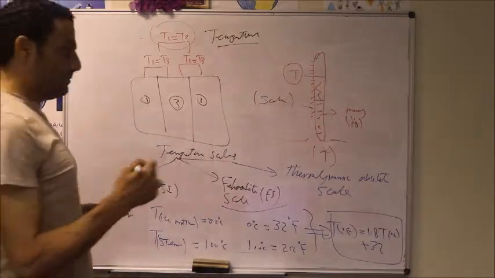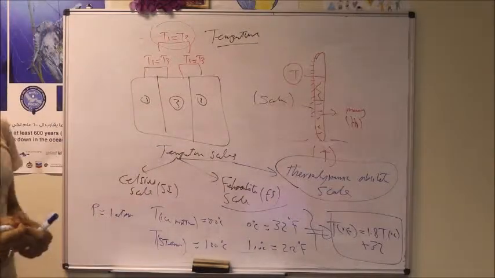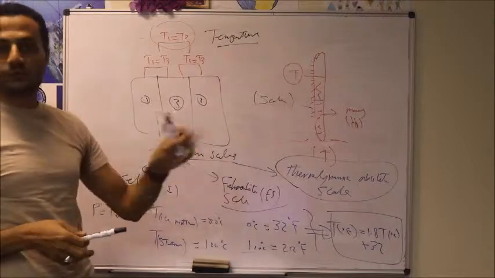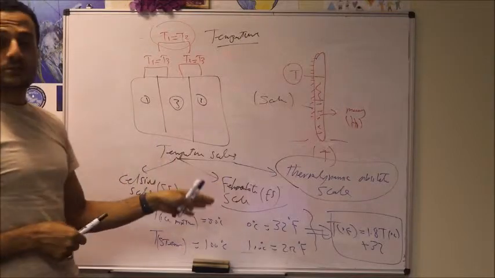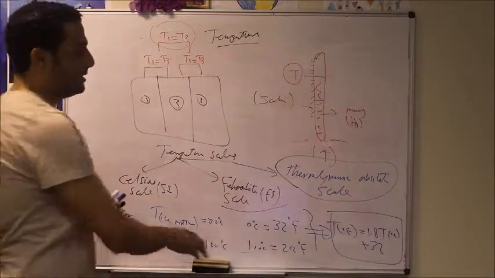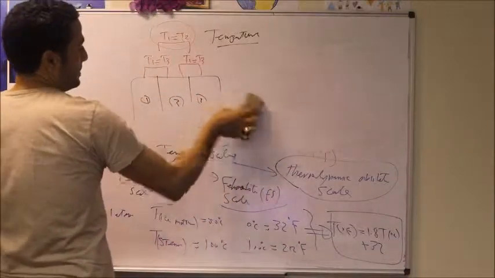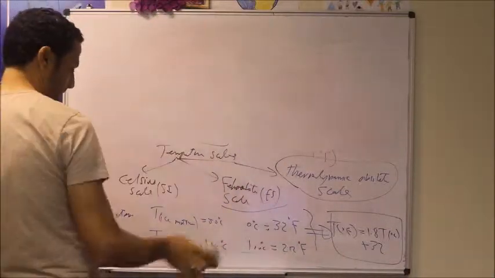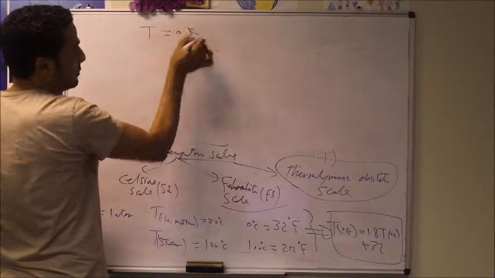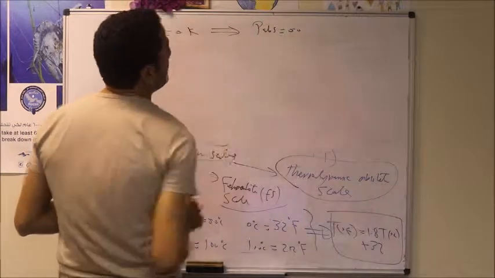We have another scale, which is called the absolute scale or the thermodynamic temperature scale. This scale is not related to the property of any fluid, like ammonia in the case of Fahrenheit, or water in the case of Celsius. It depends on the absolute vacuum pressure. For the thermodynamic temperature scale, the temperature is equal to 0 Kelvin when the absolute pressure is equal to 0.